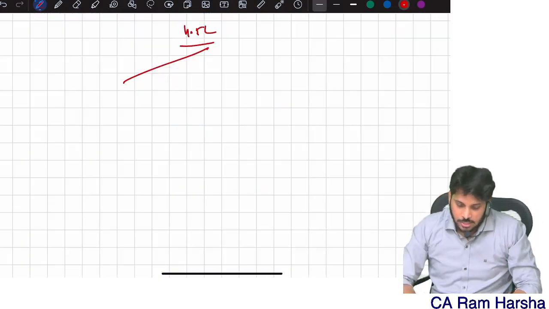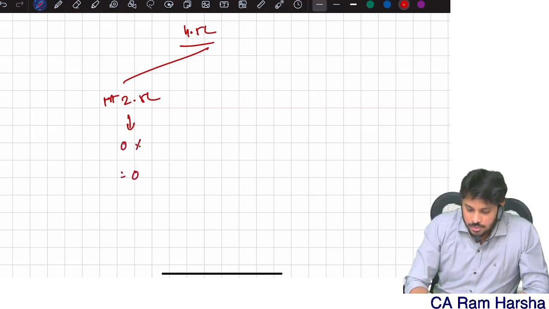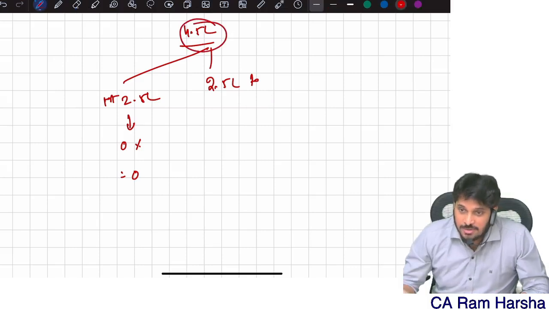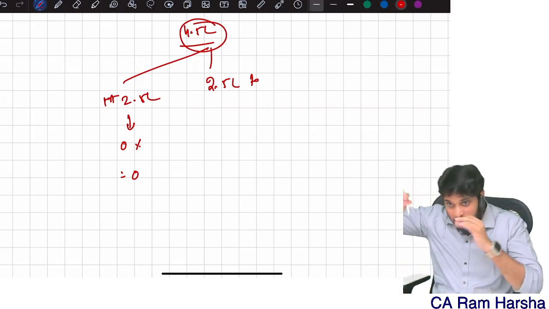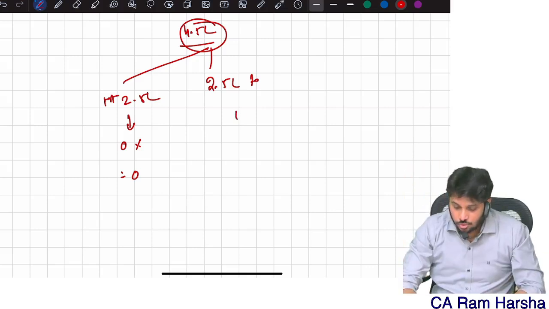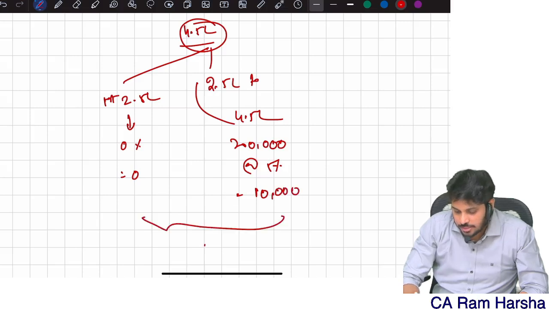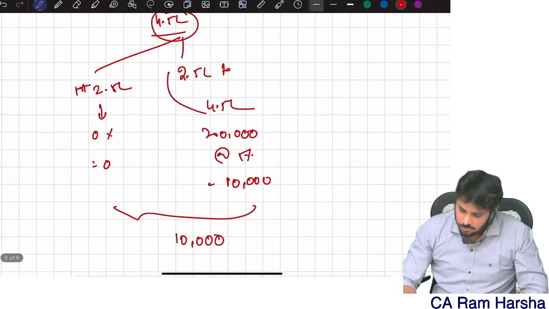Now suppose I have 4.5 lakh income. First 2.5 lakh, what is the tax rate? 0%, so tax is 0. Next, 2.5 lakh to 5 lakh. Here 5 is not there, my total income itself is 4.5. Second slab is up to 5 lakhs, but my income is less than the second slab, so I'll consider only 4.5 lakh. So how much is there? 2 lakhs, which is taxable at 5%, 10,000. So what is my basic tax? 10,000. Are you clear?